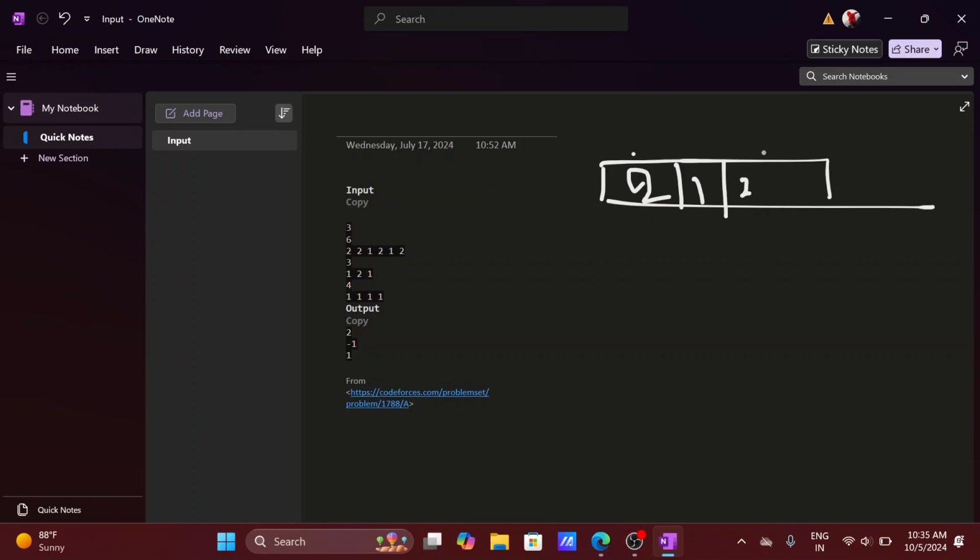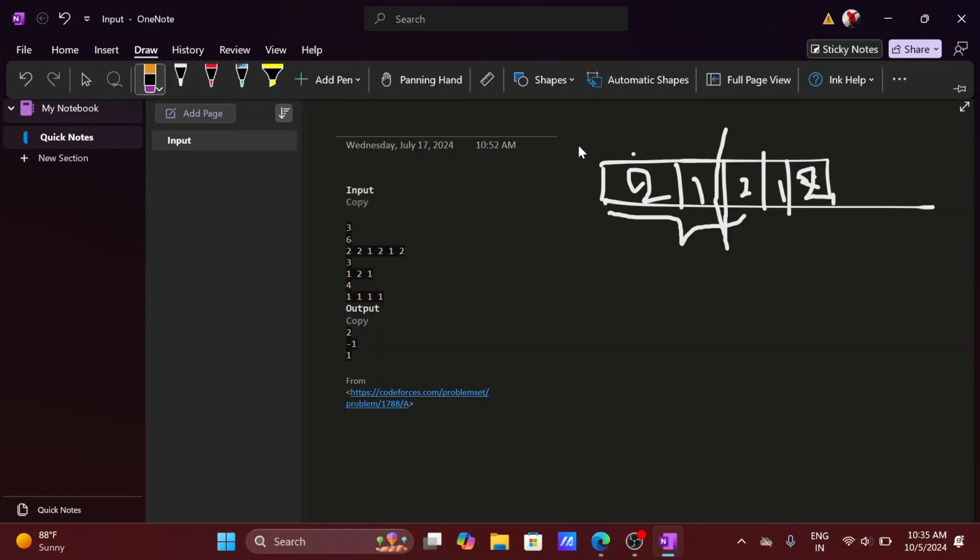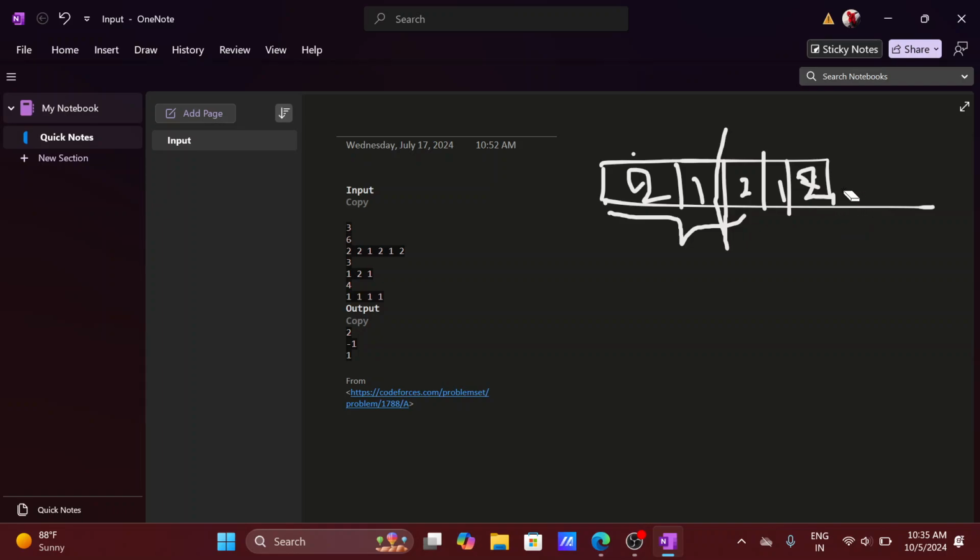So we can think like we have to find how many twos are there, and then where half of the twos exist, that's the position we have to return. Otherwise we have to return -1, and that intuition is absolutely right,